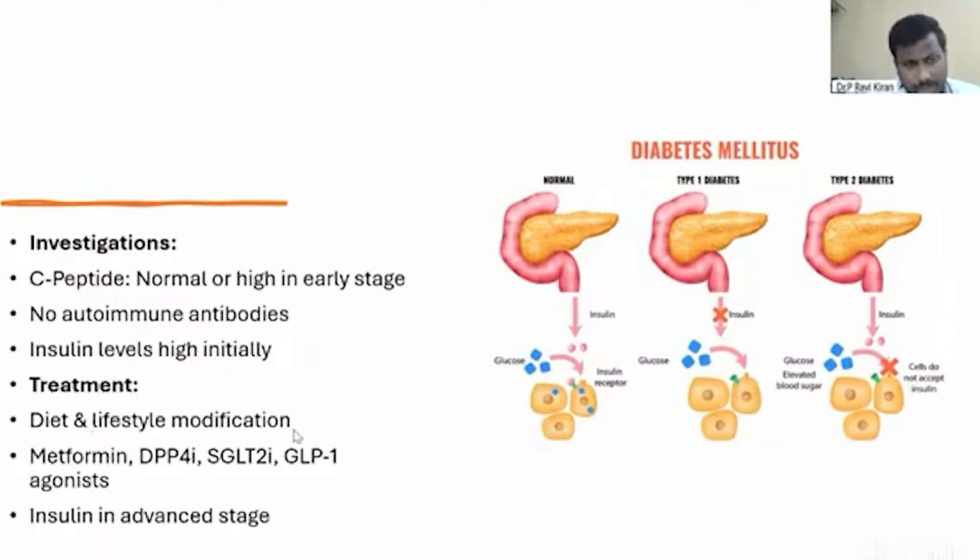Treatment: the most common treatment is diet and lifestyle modification. Only then comes the role of medications. Insulin is used only in advanced stages where there is beta cell dysfunction and beta cell failure, where no insulin is produced. In type 2 diabetes, insulin is produced, but the cells do not accept the functions of insulin and don't respond to it. That is type 2 diabetes. This can be changed with diet and lifestyle modifications, which are helpful in diabetes treatment.